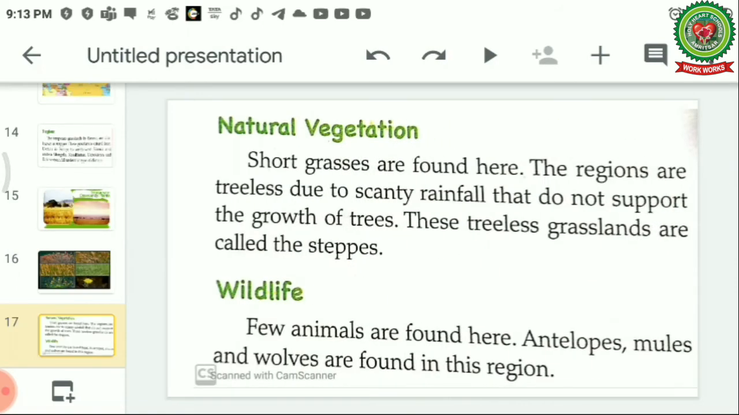Let's read. Natural vegetation. Short grasses are found here. The regions are treeless due to scanty rainfall that does not support the growth of trees. These treeless grasslands are called steppes. Wildlife. Few animals are found here, like antelopes, mules and wolves.